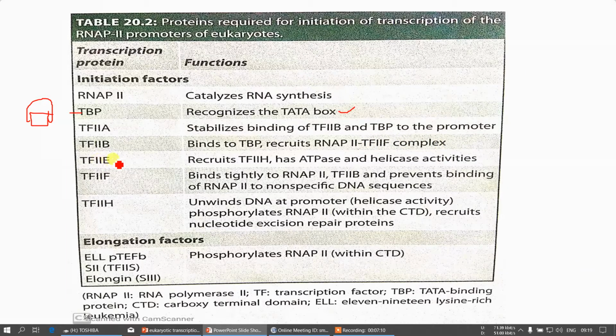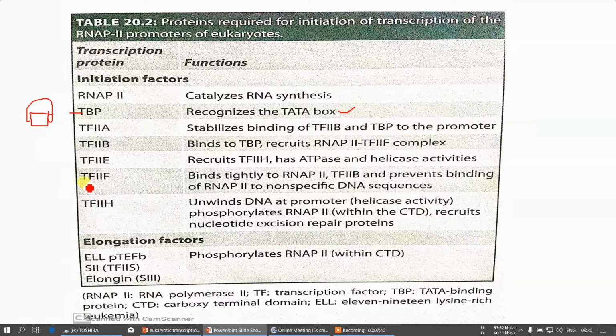And this transcription factor 2E will recruit the transcription factor 2H, and it has the ATPase and helicase activities. And transcription factor 2F, it will bind tightly with the RNA polymerase 2 and transcription factor 2B, and prevents the binding of RNA polymerase 2 to non-specific DNA sequence.